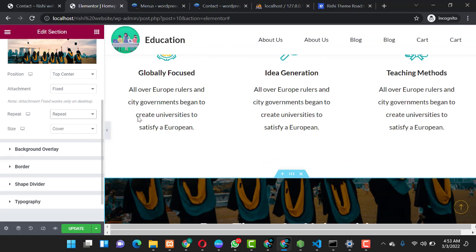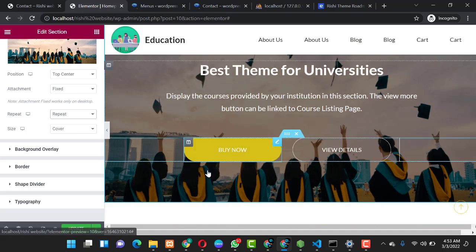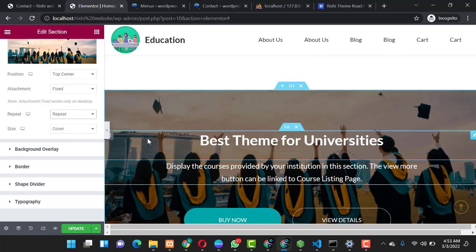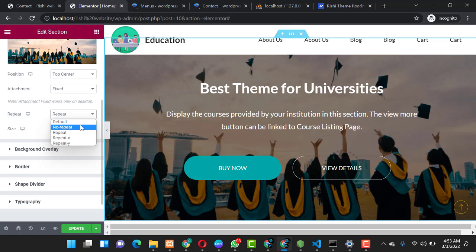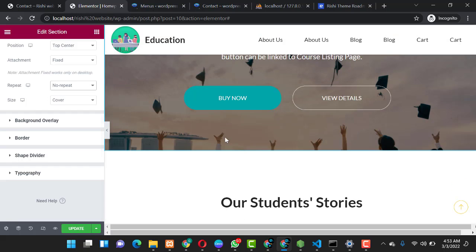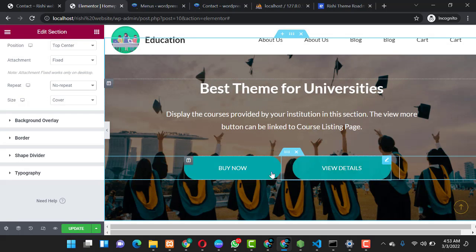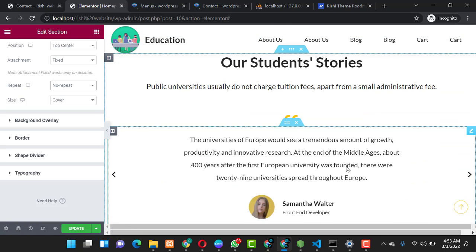You can put the background to be repeat, and if it's a small image, you see it repeating itself. Since the image is not small, it won't repeat itself. You can set every other thing. You set the buttons in two different sections and all that stuff.